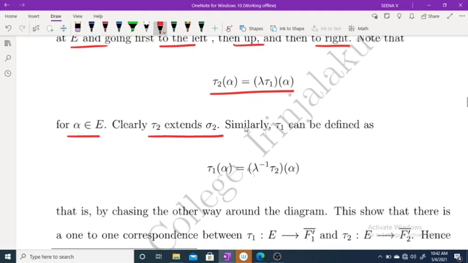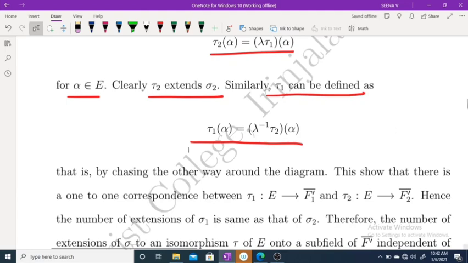Clearly tau 2 extends sigma 2. Okay. Similarly, tau 1 can be defined as tau 1 alpha equal to... sorry, it's not tau 2 lambda inverse, which is actually lambda inverse tau 2. Okay, sorry, by chasing the other way of the diagram.